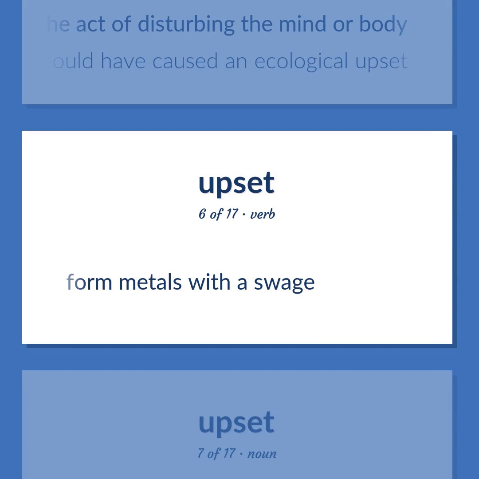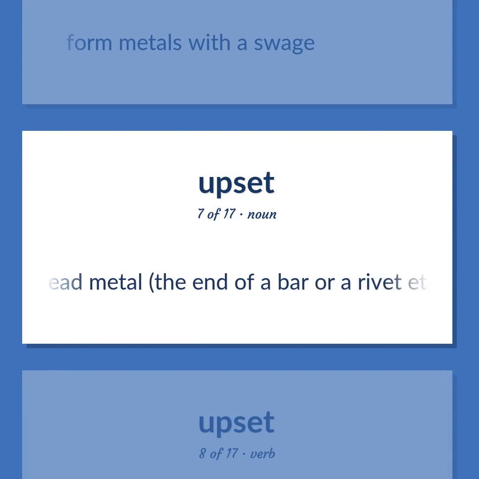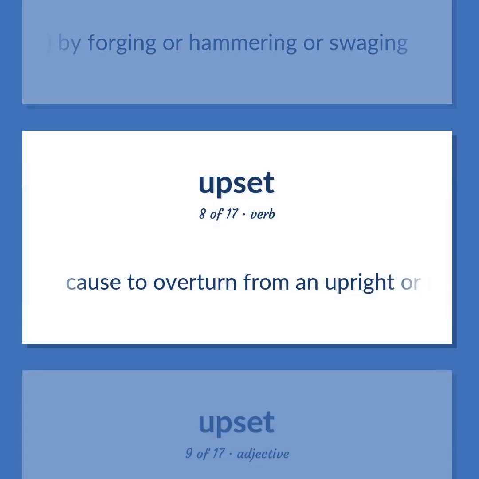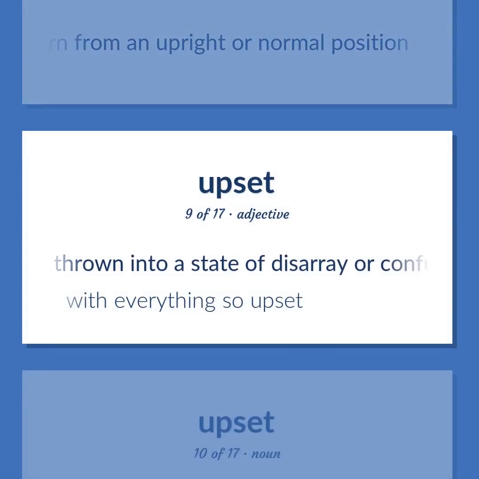Form metals with a swage. A tool used to thicken or spread metal, the end of a bar or a rivet, etc., by forging or hammering or swagging. Cause to overturn from an upright or normal position. Thrown into a state of disarray or confusion. With everything so upset.